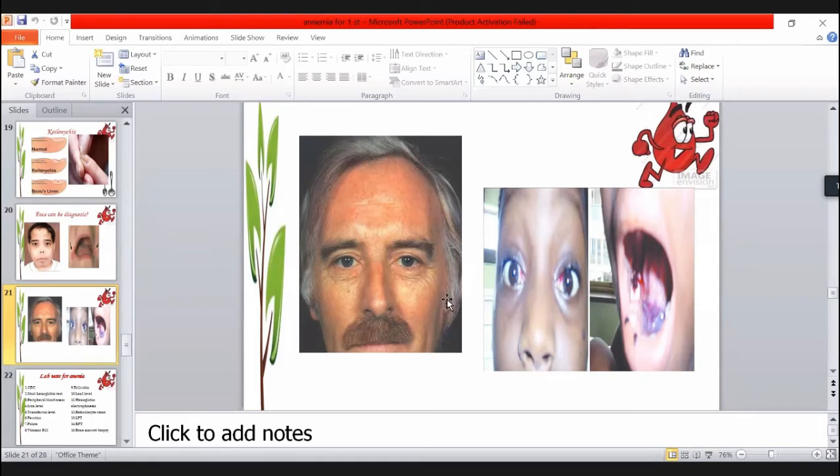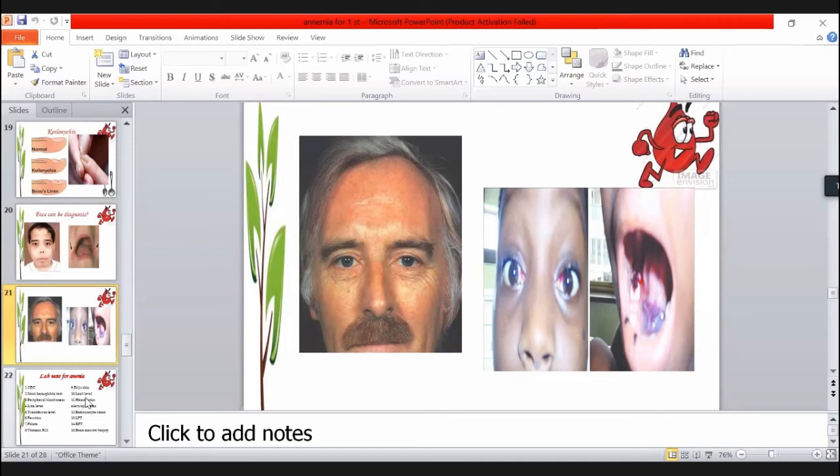If you see a patient with early graying of the hair, early whitening of the hair, you can think about deficiency of vitamin B12 and deficiency of folic acid. So early graying of the hair is one of the features of megaloblastic anemia. And I already told you megaloblastic anemia is because of deficiency of folate or deficiency of vitamin B12.